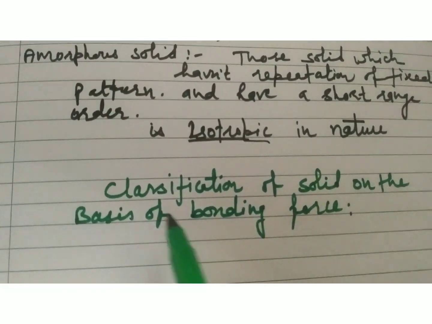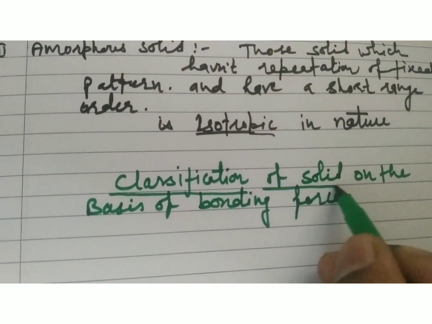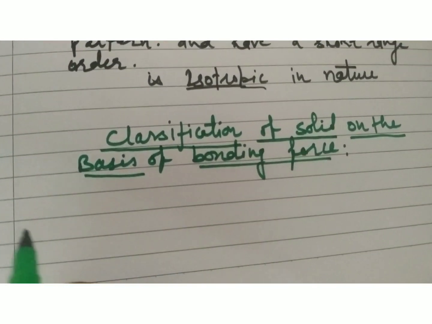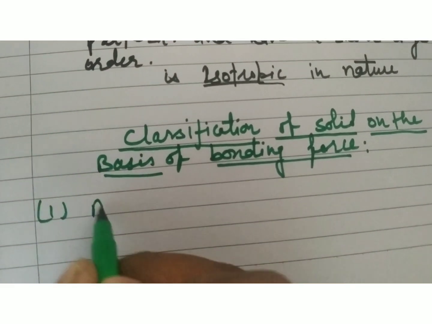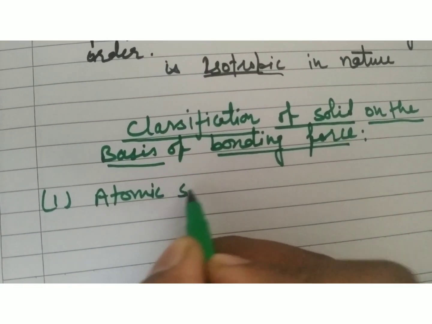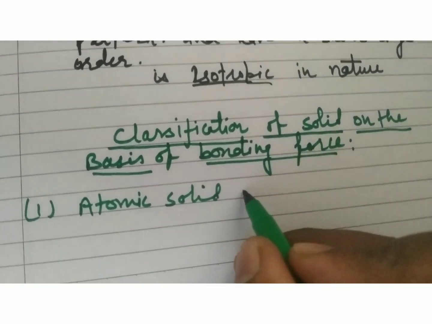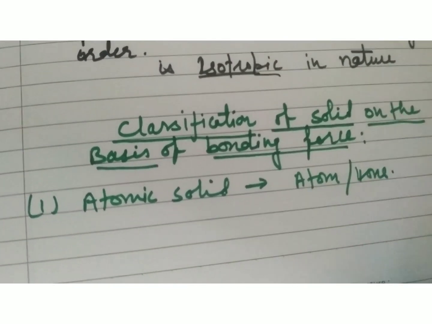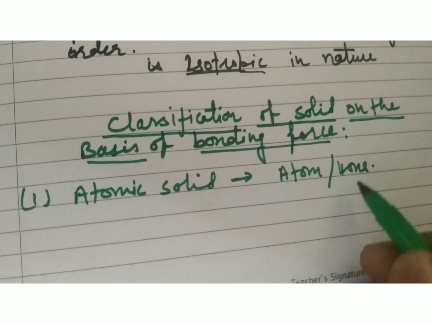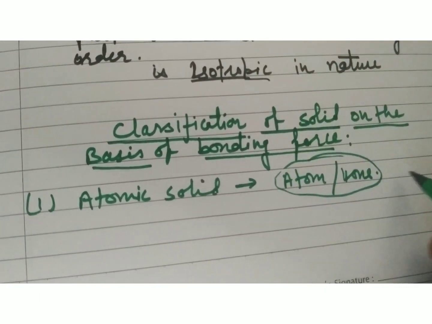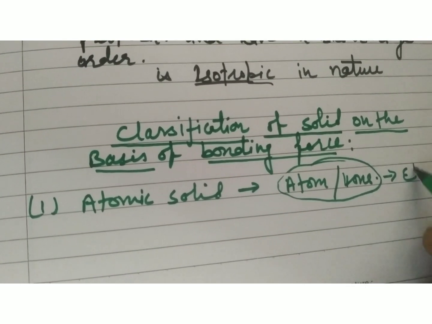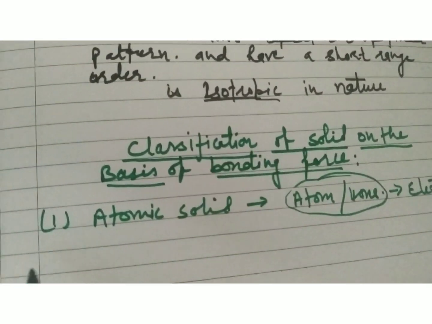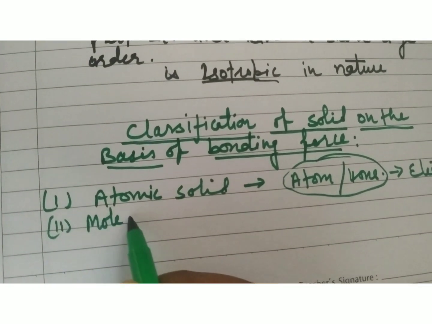So next topic is classification of solid on the basis of bonding force. On the basis of bonding force, there are four types of solid. First one is atomic solid. Atomic solids are those solids in which the basic entities of the solid are atoms or ions. These types of solids are basically bound by opposite charges, or electrovalently. Clear? Second one, molecular solid.